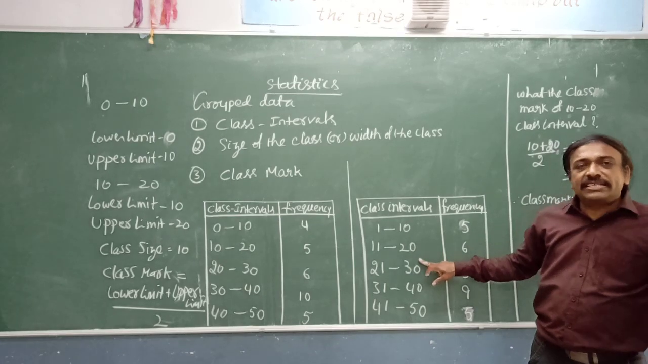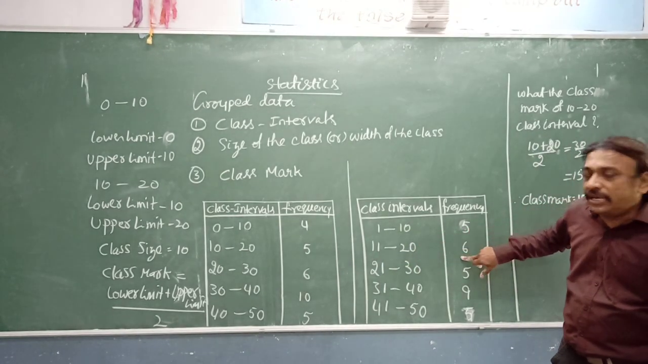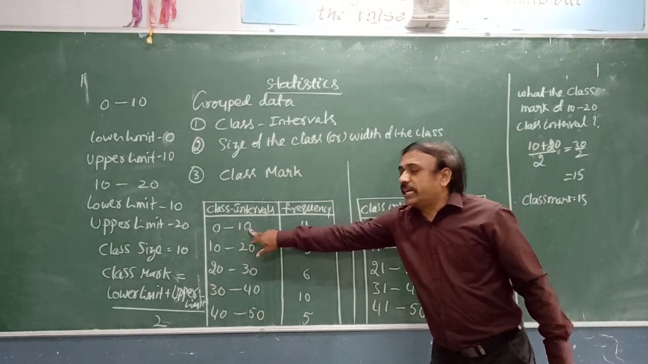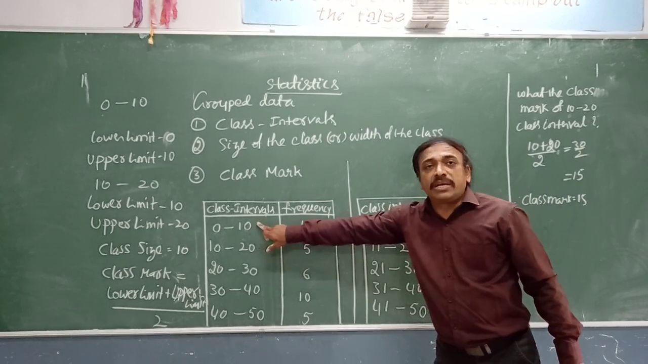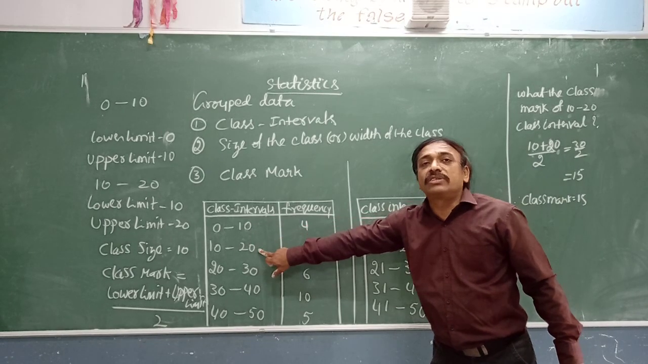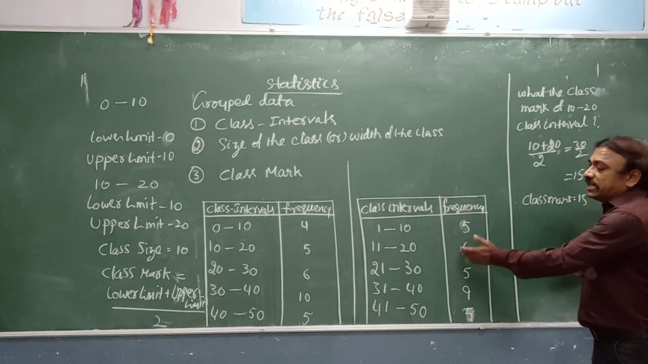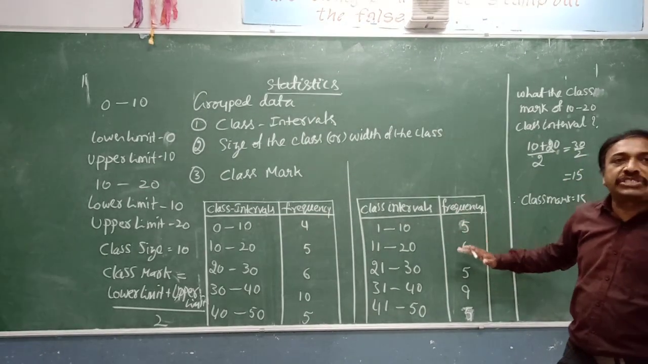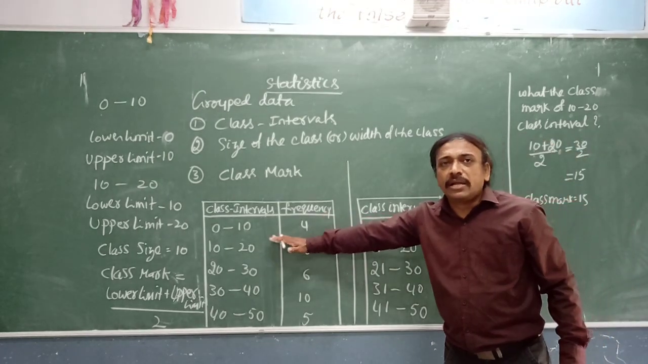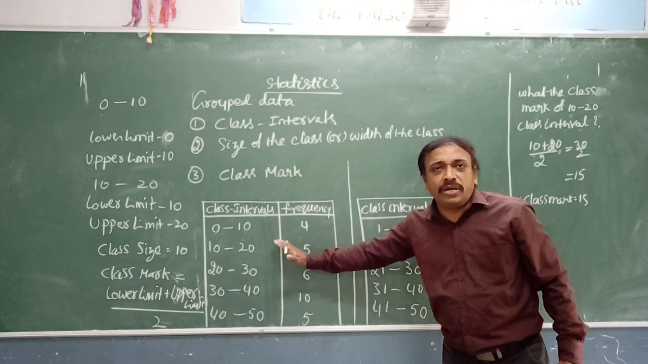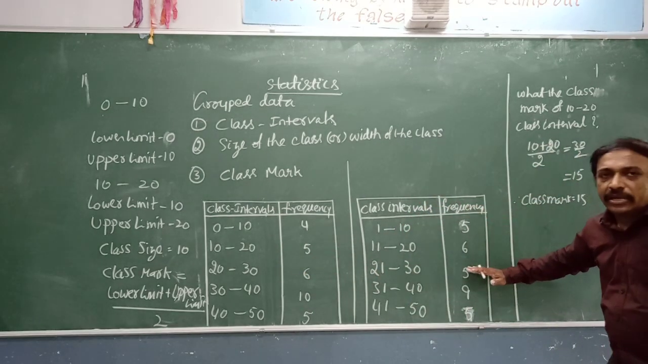11 to 20, in this 11 and 20 both will be included in this class interval. And here in 0 to 10, we will not include the person who secured 10 marks; that person will be entered into the second group. This data is called discontinuous data, and this is called continuous data.